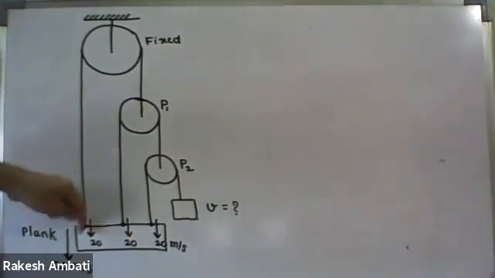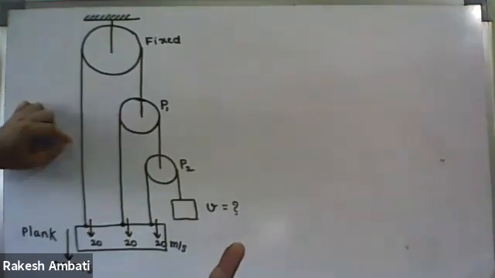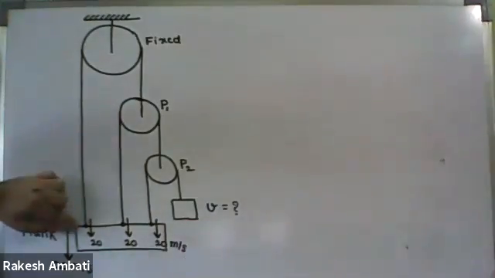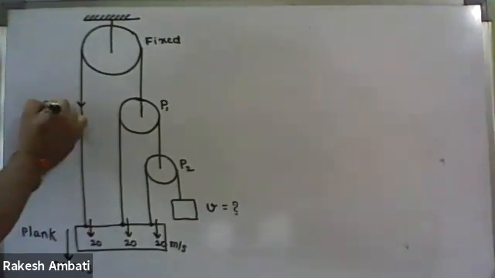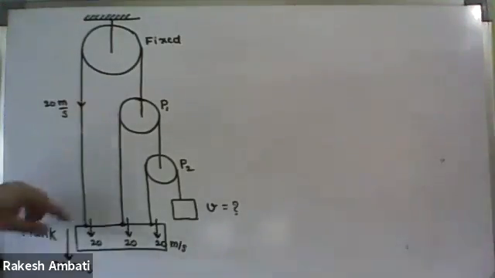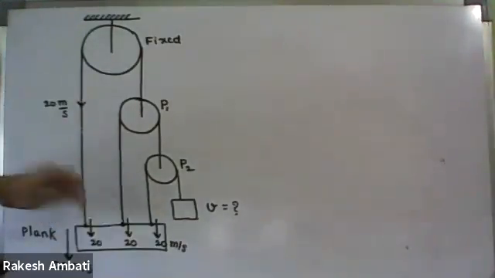I told you already, in the case of an ideal string, along the length of the string, this point of the string moving downwards with 20 means this also moves downwards with 20 meter per second. So this and this side are moving down with 20 meter per second. Now I have a question for you.